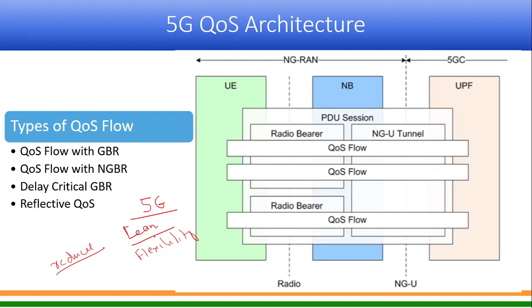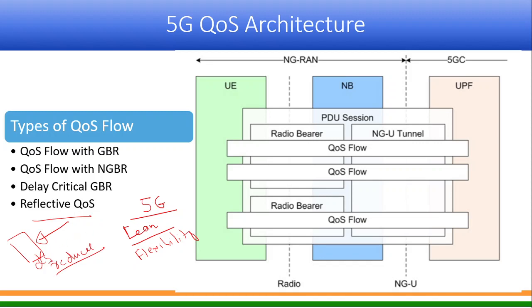So what they have done is, instead of signaling the entire quality of service rule to the UE in some cases, which require certain signaling, if the device supports reflective QoS, there will be some additional requirement onto the device and also onto the network.